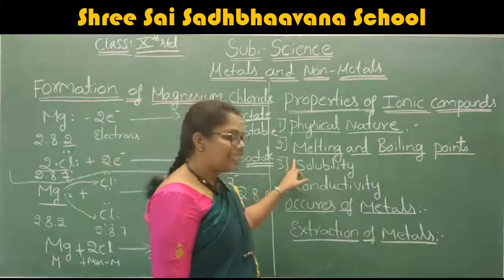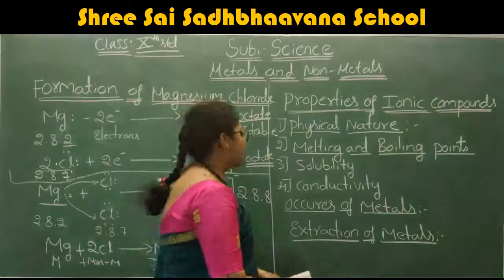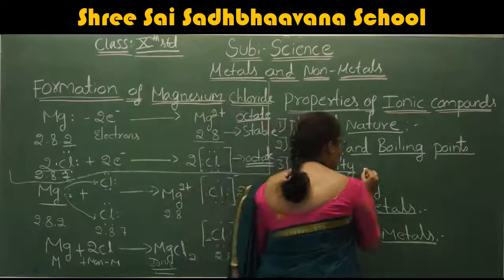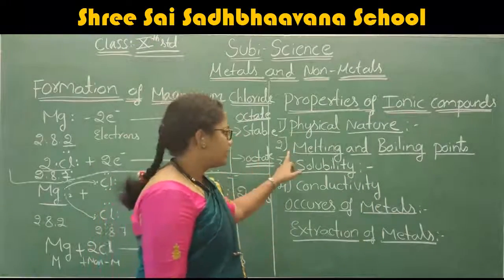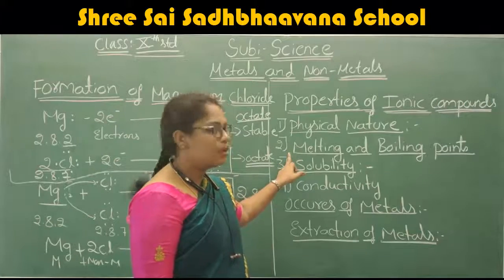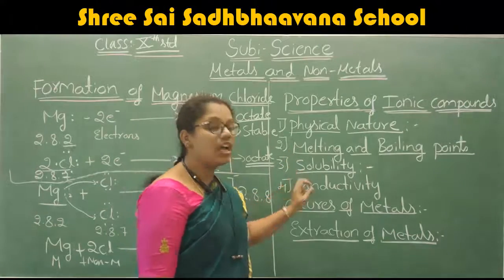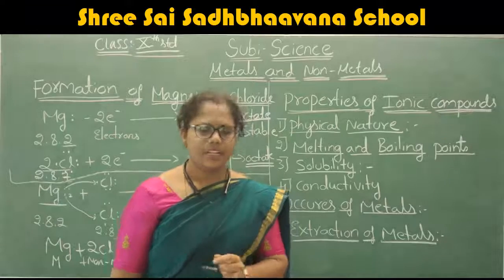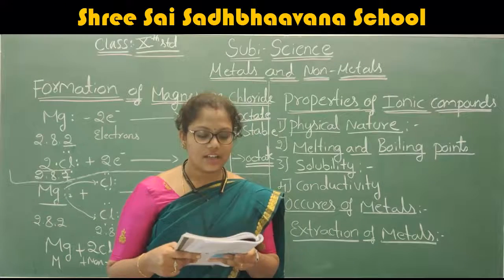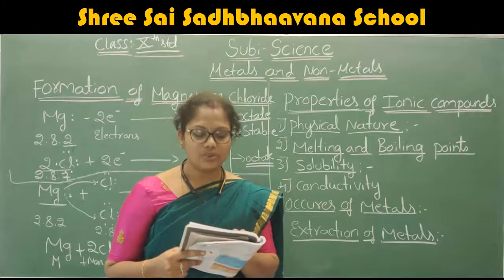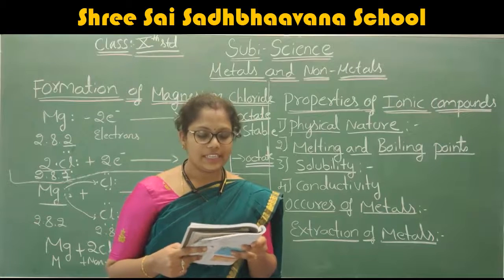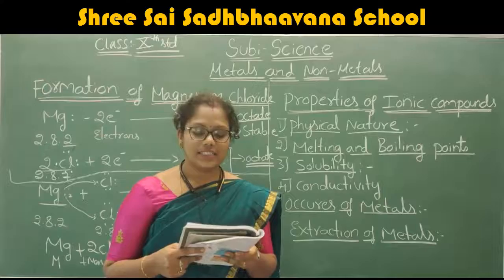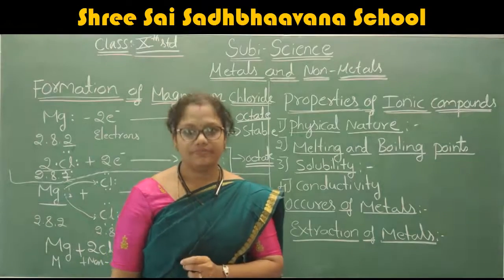After discussing the melting point and the boiling point, now we are going to discuss solubility. Almost all ionic compounds are generally soluble in water and insoluble in solvents such as kerosene and petrol.